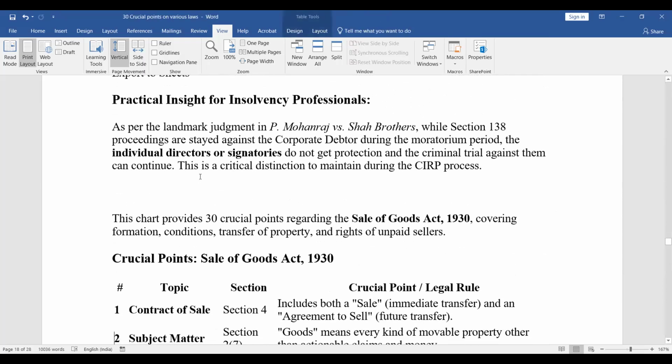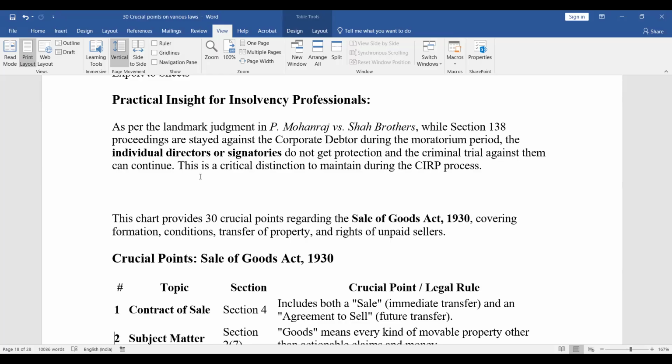Practical insight for insolvency professionals. As per the landmark judgment, P. Mohan Raj v. Shah Brothers, while Section 138 proceedings are stayed against the corporate debtor during the moratorium period, the individual directors or signatories do not get the protection and the criminal trial against them can continue. This is a critical distinction to maintain during the CIRP process.